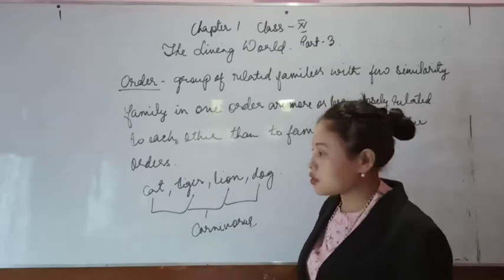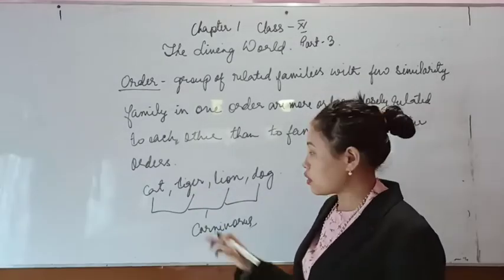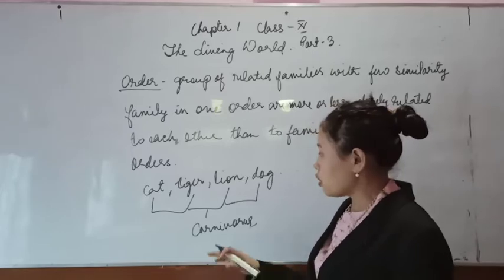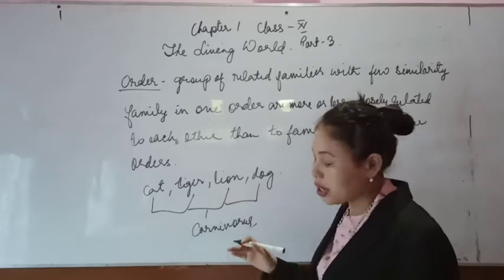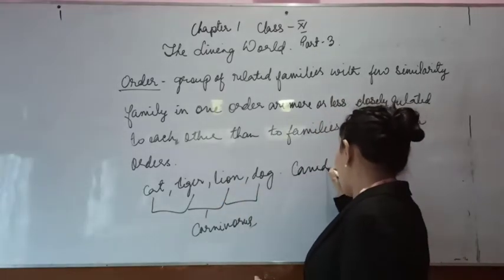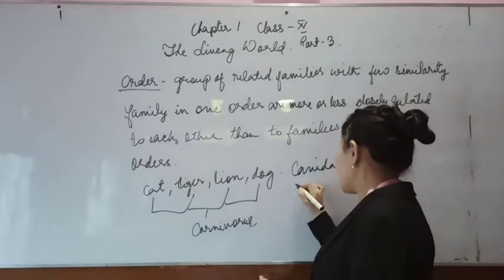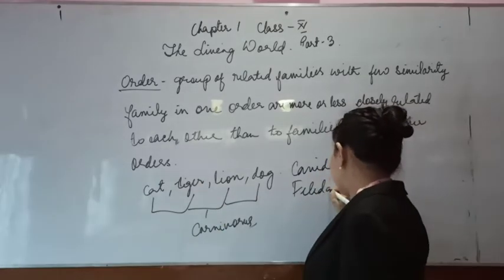They have different genera and they have different families. There are two families. You have Canidae for dog, and for the remaining you have Felidae.